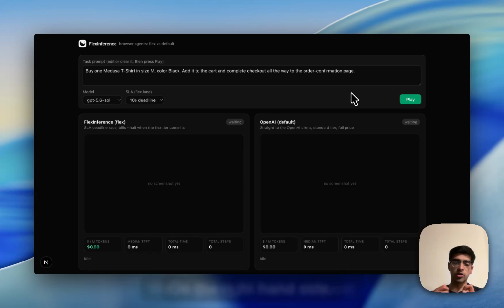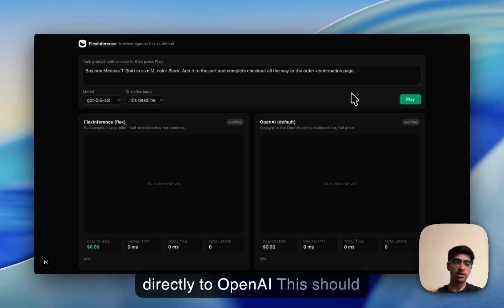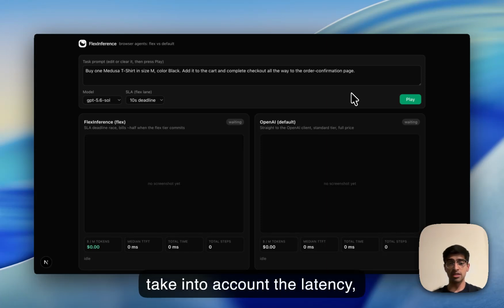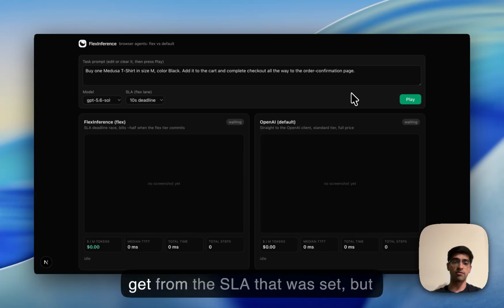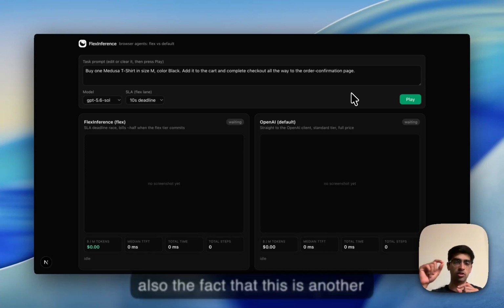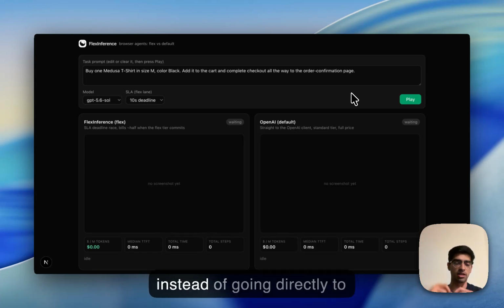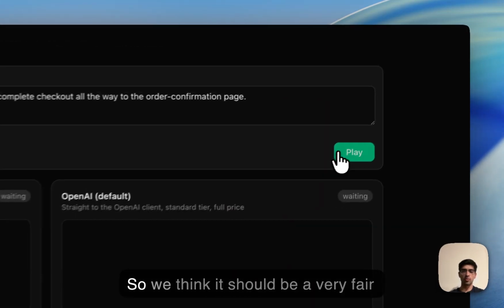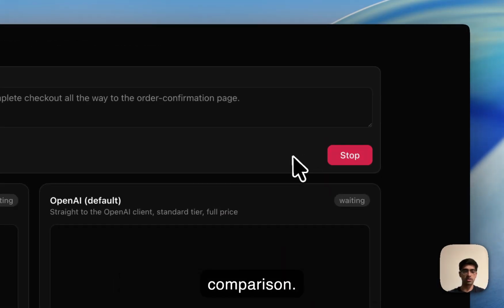On the right-hand side, we're going to make requests directly to OpenAI. This should take into account the latency increase that FlexInference will get from the SLA that was set, but also the fact that this is another router you're connecting with instead of going directly to OpenAI. So we think it should be a very fair comparison.